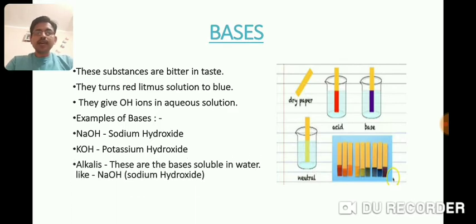Alkalis. Alkalis are bases which are soluble in water. All acids are soluble in water, but all bases are not soluble in water. Water soluble bases are given the name alkalis. Sodium hydroxide NaOH, potassium hydroxide KOH are strong bases as well as strong alkalis. On the side you can see the picture showing you the acid and base.